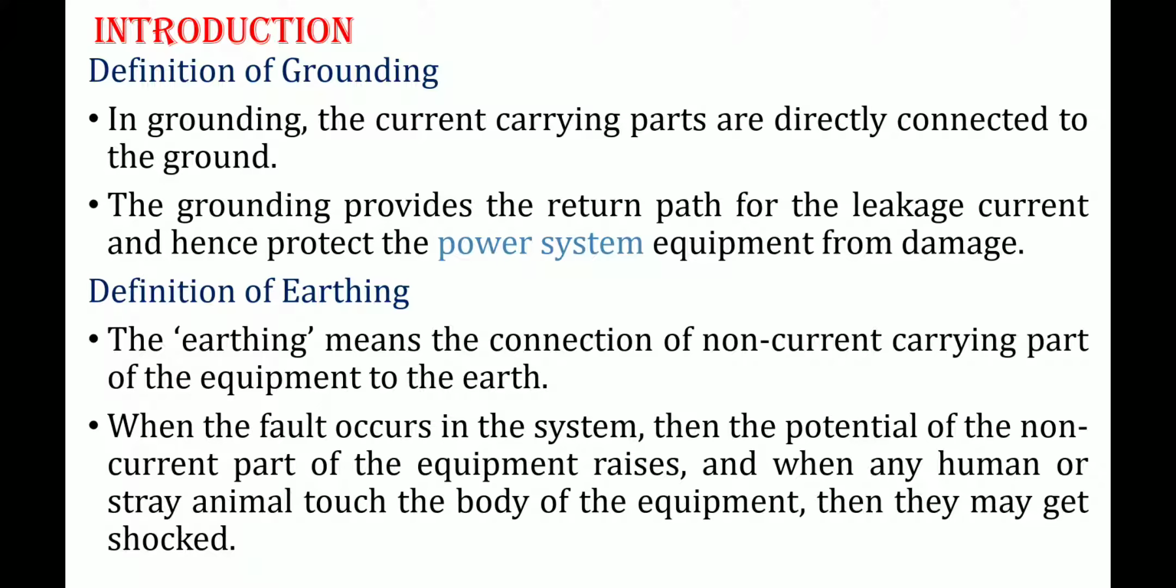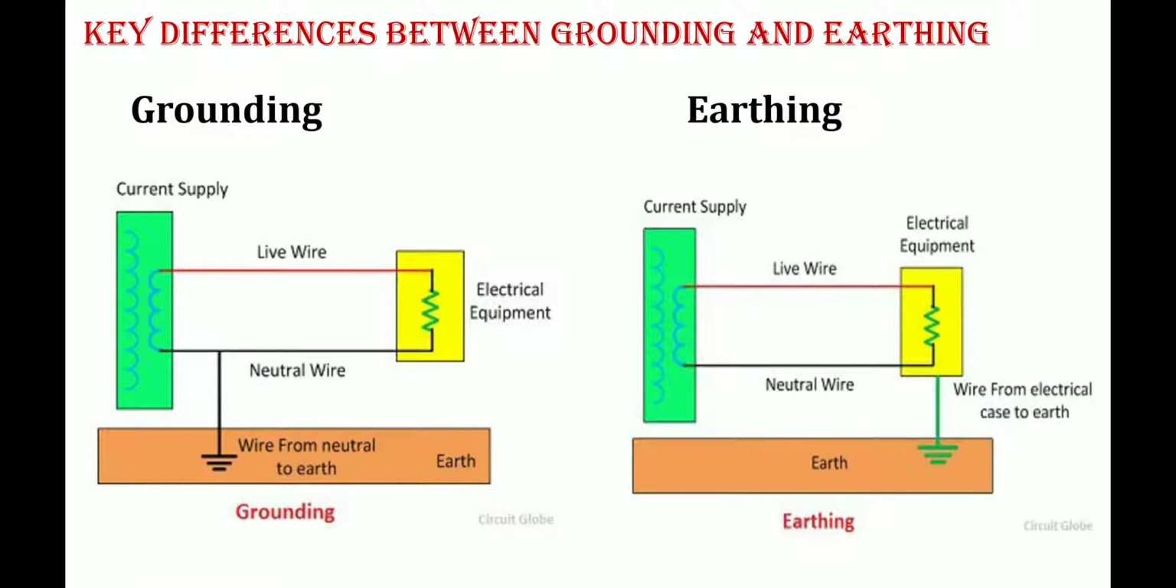So this is the difference between grounding and earthing. Getting my point? Next, we'll see the key difference between grounding and earthing. The first thing I told here: in grounding, keep it in mind, the current carrying parts, like the neutral point in the star connected system, or one conductor of the secondary of a transformer, those current carrying parts are directly connected to the ground.